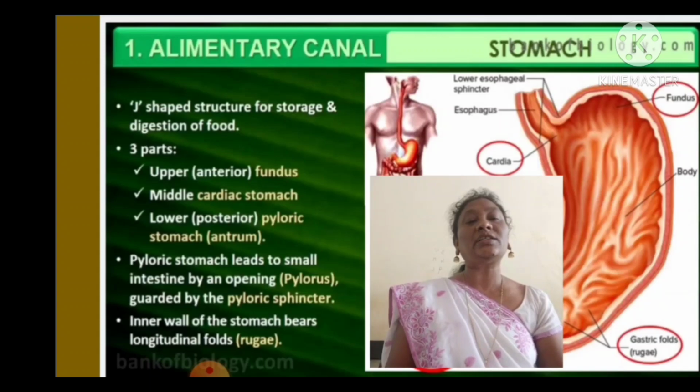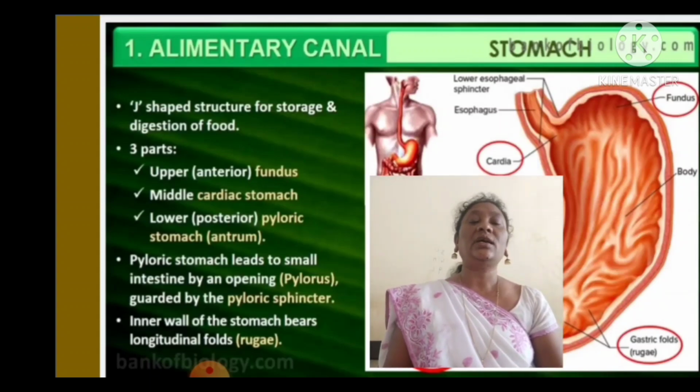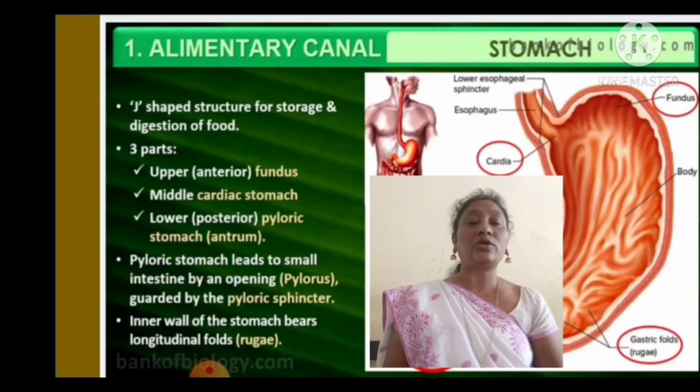The pyloric stomach is the end part of the stomach and leads to the small intestine. It is guarded by the opening called the pylorus, that is the pyloric sphincter. So the food should not travel again from the small intestine to the stomach; it prevents this.